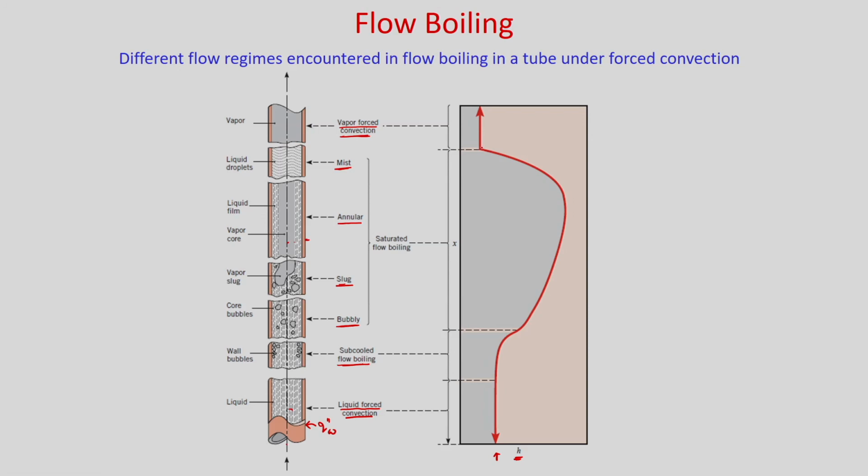It will become minimum in this region. You can see your liquid mass fraction will be 1 when it is entering, and when it goes to the vapor forced convection region, obviously this will become 0 because it has become fully vapor.